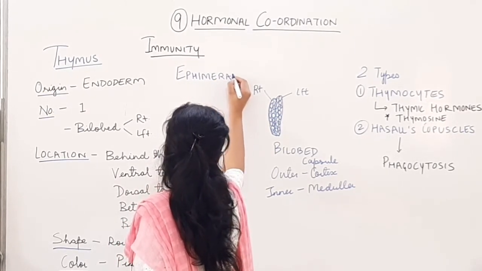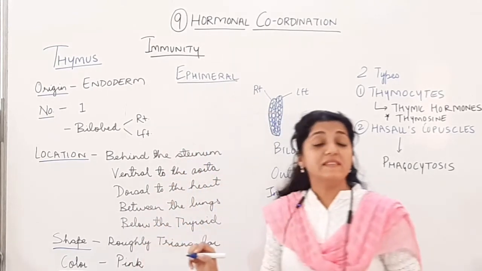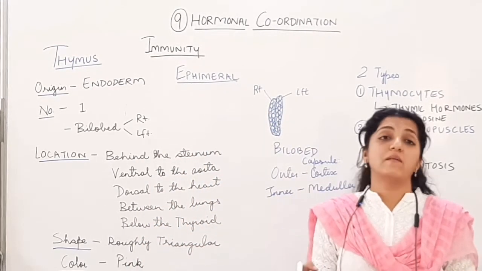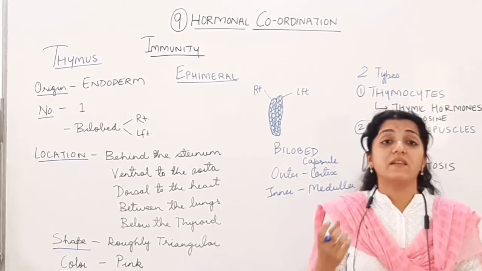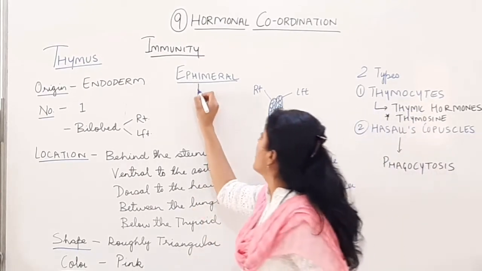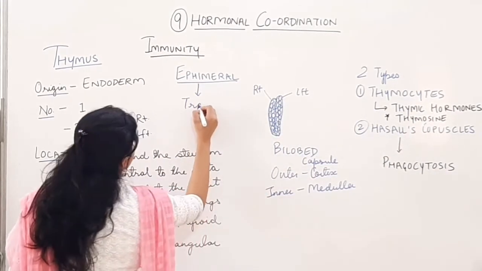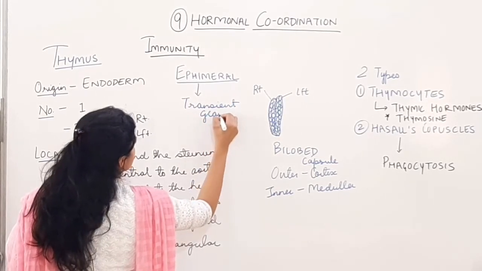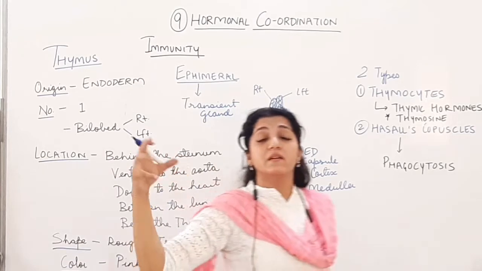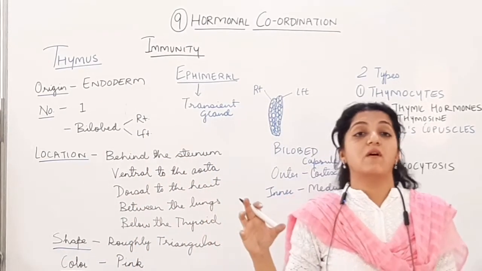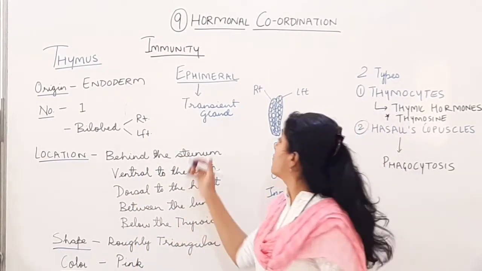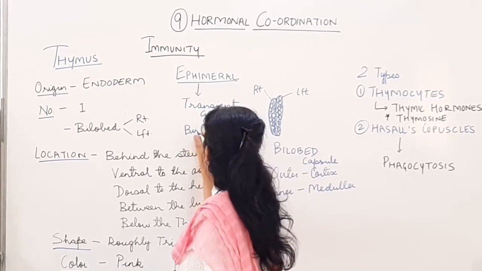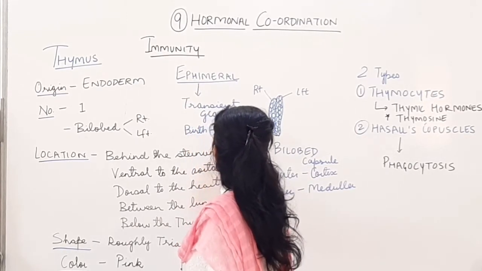The thymus gland is ephemeral. That means it is transient in the body. It is not a permanent endocrine gland in the body. It is a transient gland in the body. Its life is not permanent till the life of the individual. It is seen from birth till it grows till puberty.